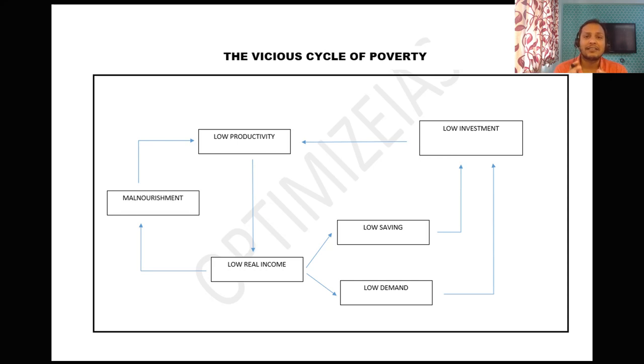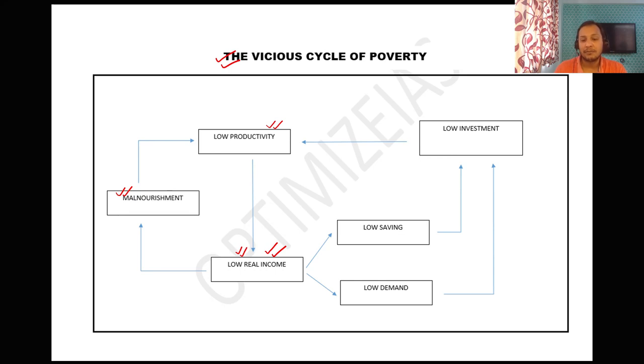But before I discuss those steps, let me show you guys, in our answer writing master class, I have developed various templates which you can use in your answers. Ready made templates, you can see here. When you have lower income, you suffer from malnutrition because you are not able to access food, and when you suffer from malnutrition, you have very less productivity, and since you have very less productivity, you will have lower income.